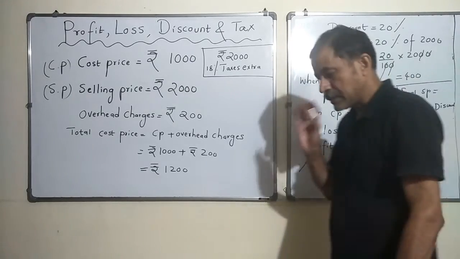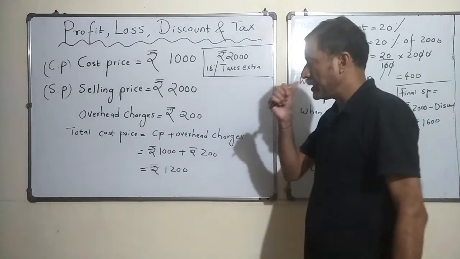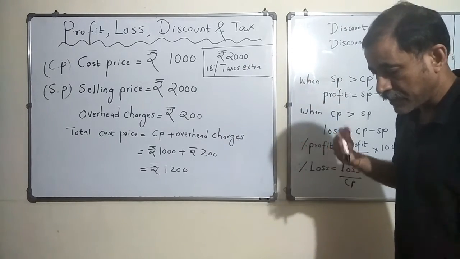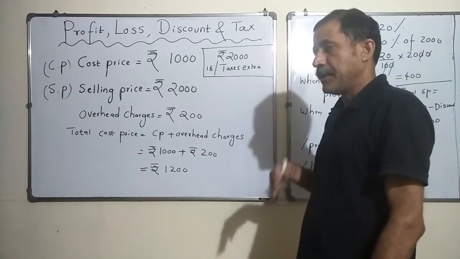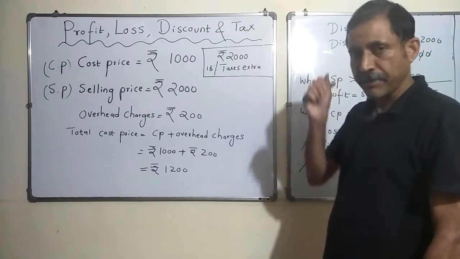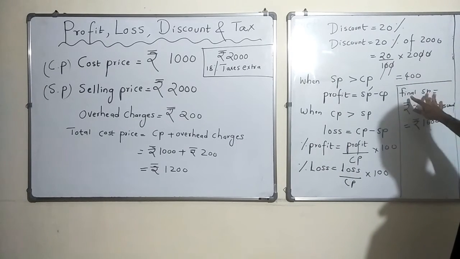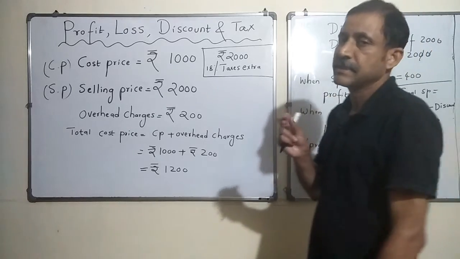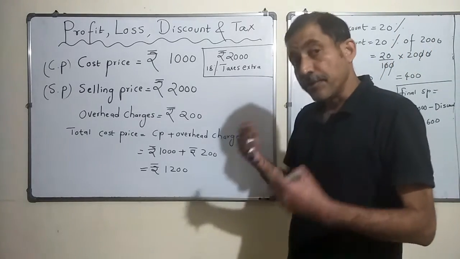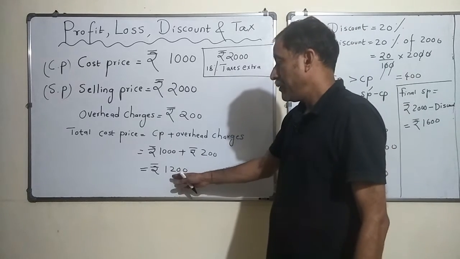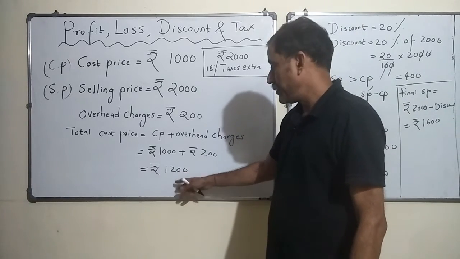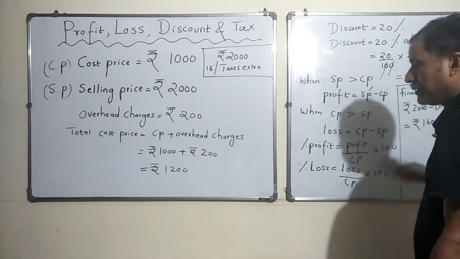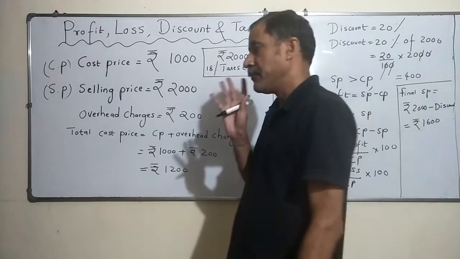Okay, so you tell the customer that yes, see, it was available for 2000, but we are running some promotions and there is an offer, 20% discount I am giving you, and the final selling price or the price that you need to pay me is rupees 1600. So for you it is still 400 rupees profit, isn't it? You bought it for 1200 and you are selling it for 1600, right? So it is still a profit of 400 rupees.